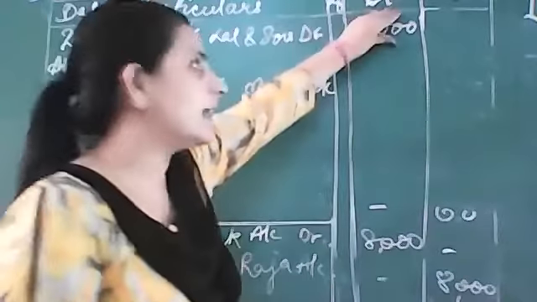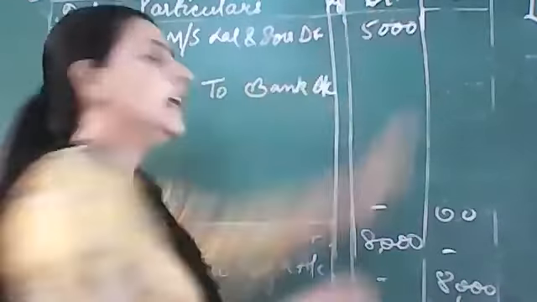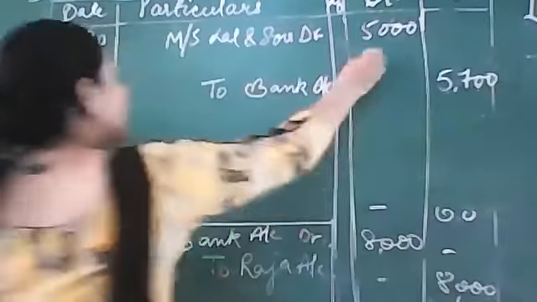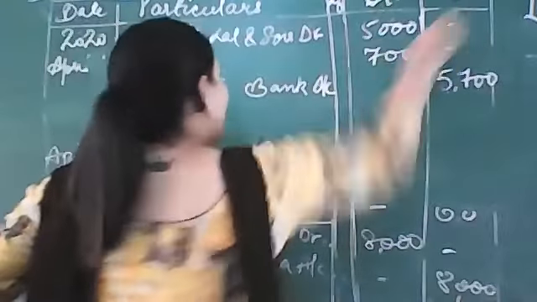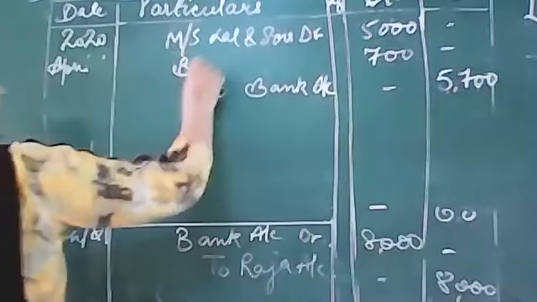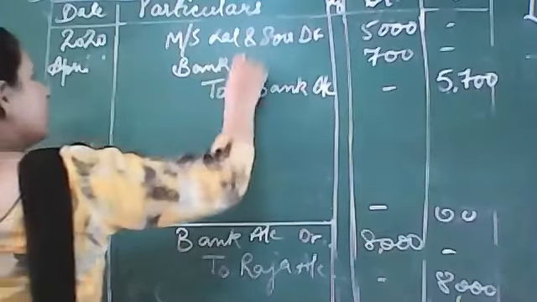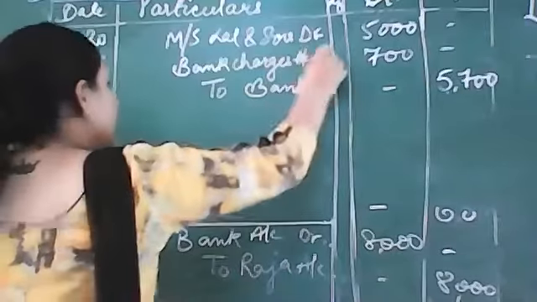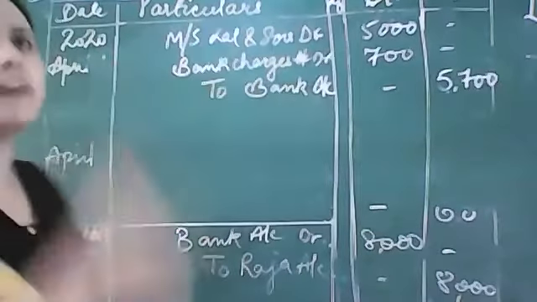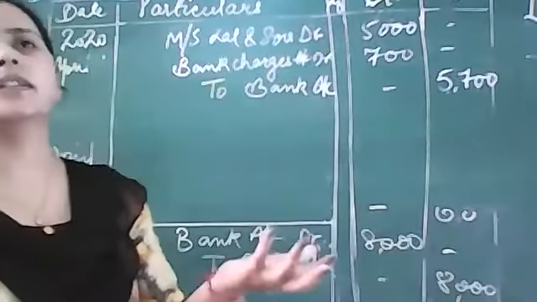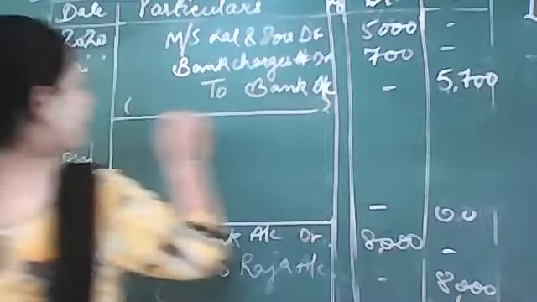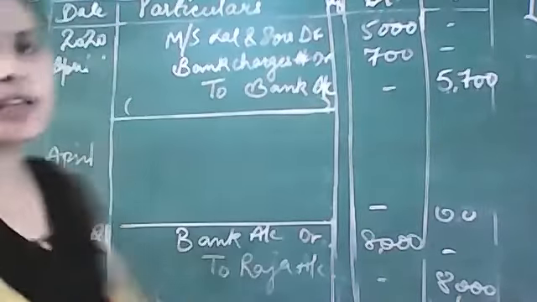So they will be written on the name of 5,000 only, and you have paid 5,700, and this 700 is the bank charges that you have paid. This is your expense. ये MS Lal and Sons ने bear नहीं करना है. This is to be borne by the person who is making the payment. Clear है? Narration we will write. What will be the narration? Being